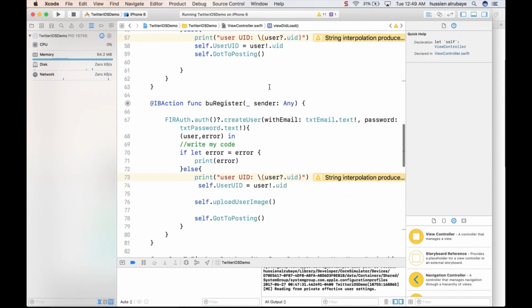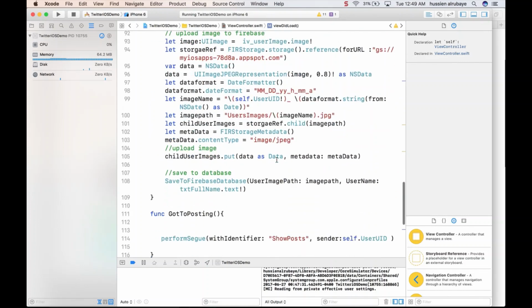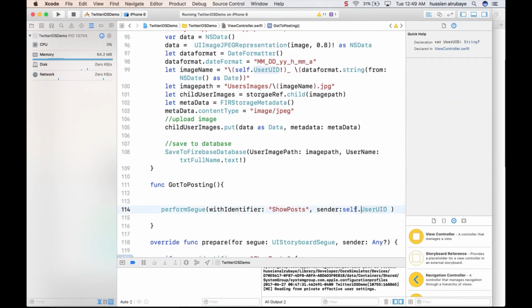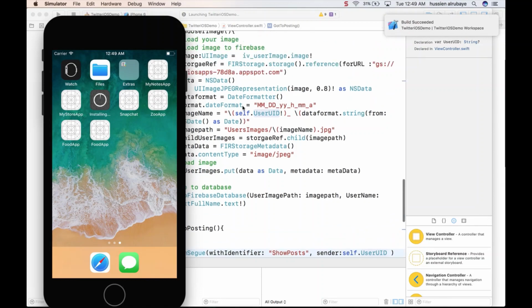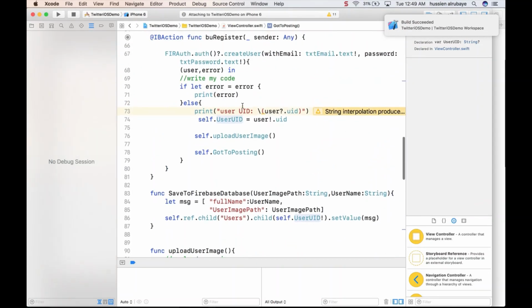When he gets here, he will get your user UID and pass it to the second activity. But now if you run it, you will still see the first activity, even though he runs this code. Let me try to show you what I mean by that.